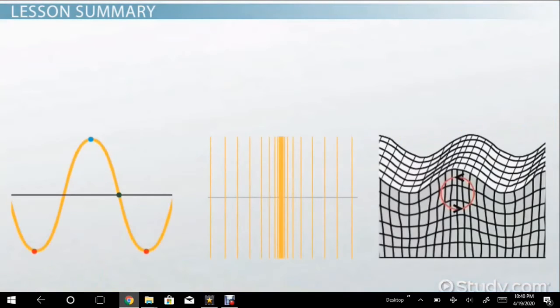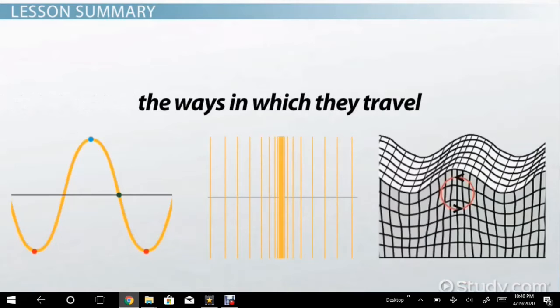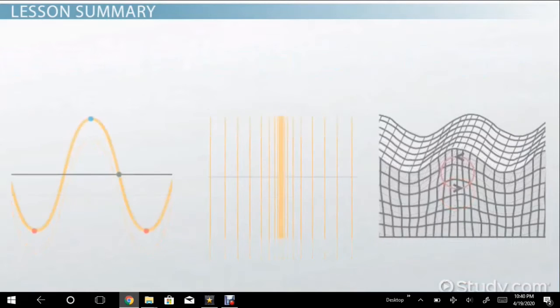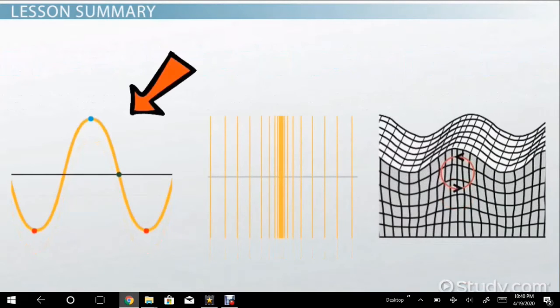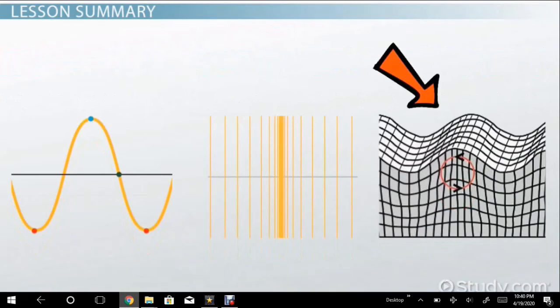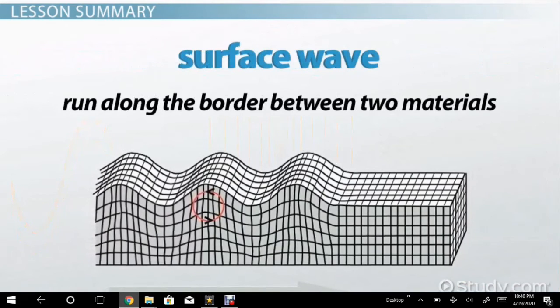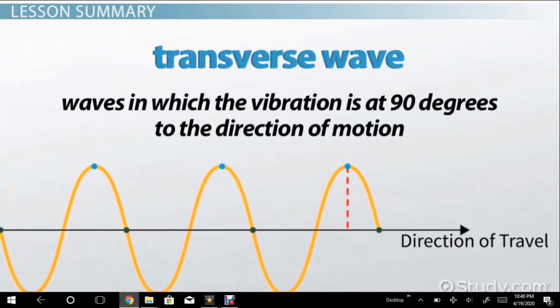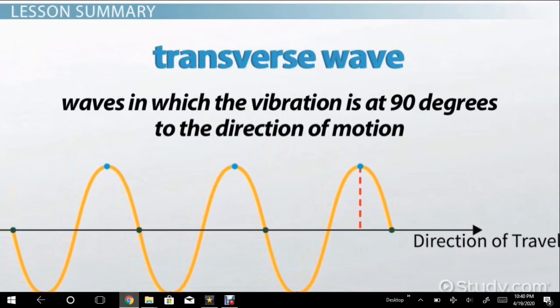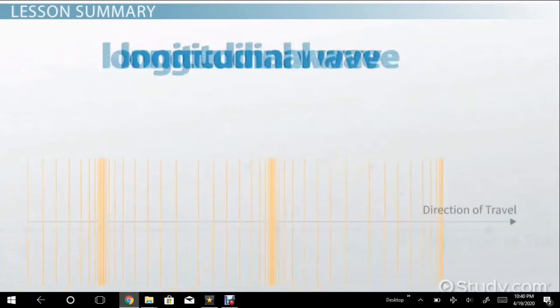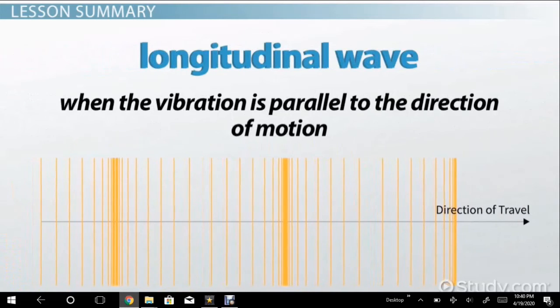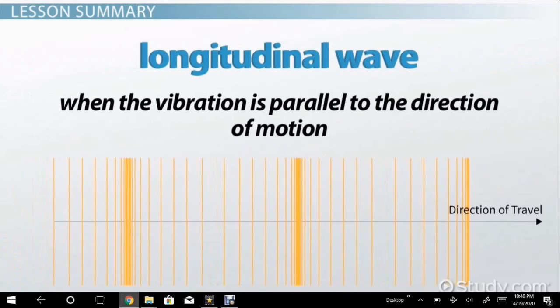Mechanical waves are differentiated by the ways in which they travel, called propagation. The three types of mechanical waves are transverse, longitudinal, and surface. Surface waves run along the border between two materials. Transverse waves are waves in which the vibration is at 90 degrees to the direction of motion, and longitudinal waves occur when the vibration is parallel to the direction of motion.